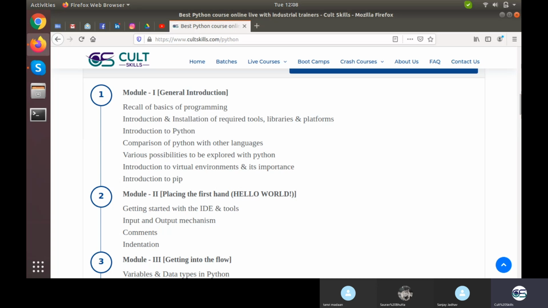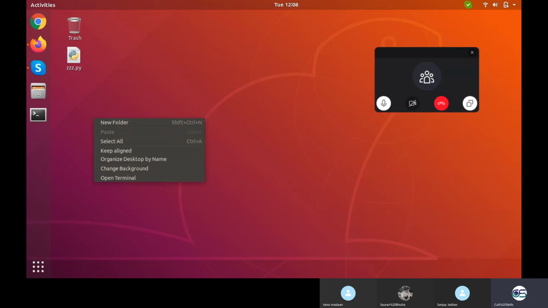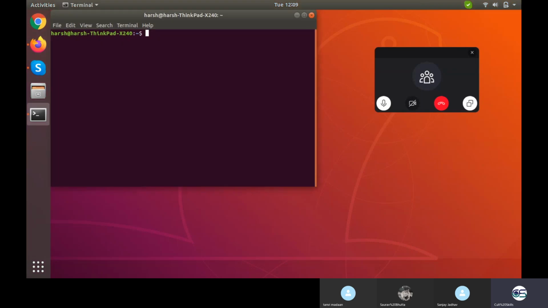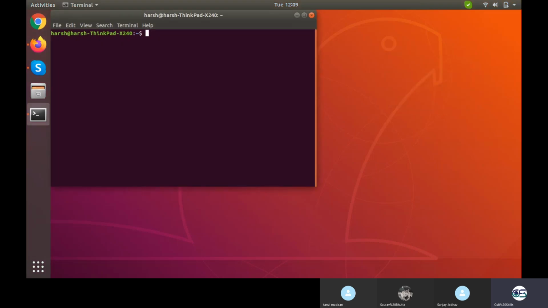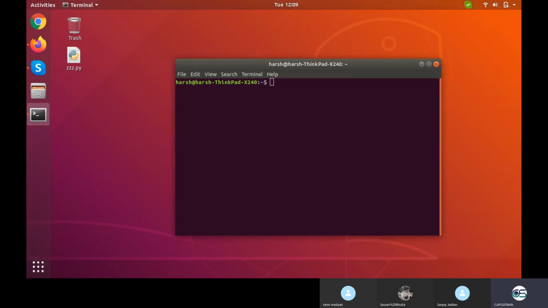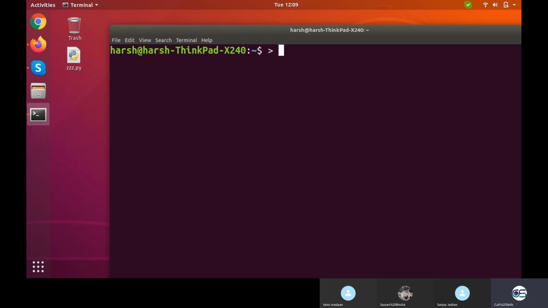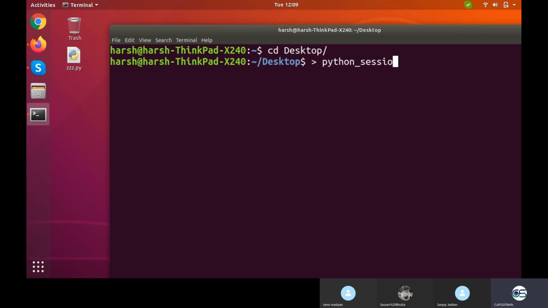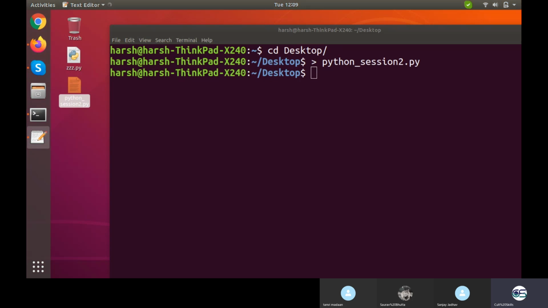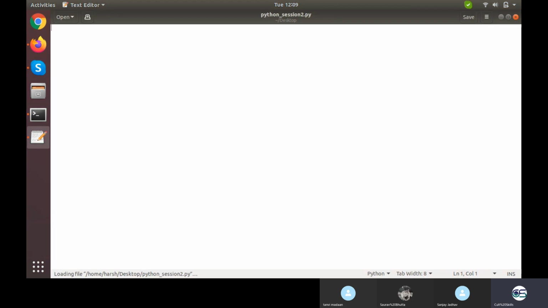Okay, so I'm going to work on my desktop. What I'll do is open my terminal right here. In my terminal I'll just create a file. I hope the font is visible to you. I'll create a file in my desktop location. First I navigate to the desktop, and I name the file something like python session2.py. Okay, now this is the file right here. In Windows you can create it directly by right clicking. In Ubuntu we need to create it by terminal.